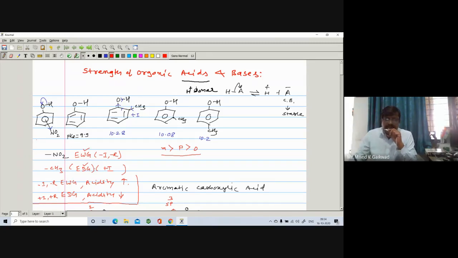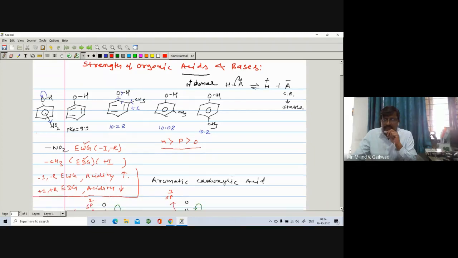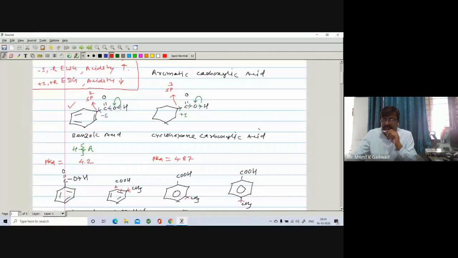Here we have seen that nitrophenols are more acidic as compared to phenol. Then we have seen the methyl group, meaning an electron donor group on phenol, and how the acidity goes. Then we have seen benzoic acid and cyclohexane carboxylic acid.